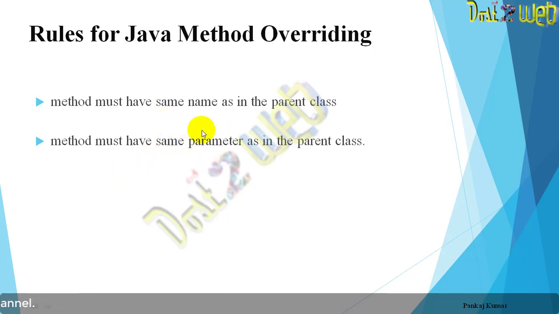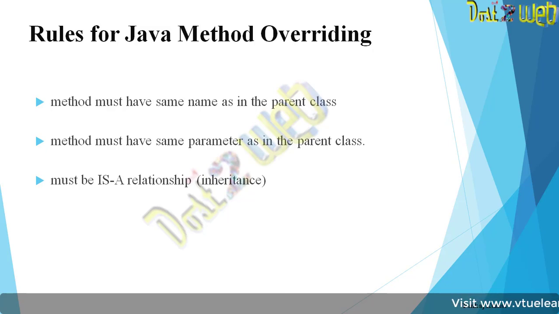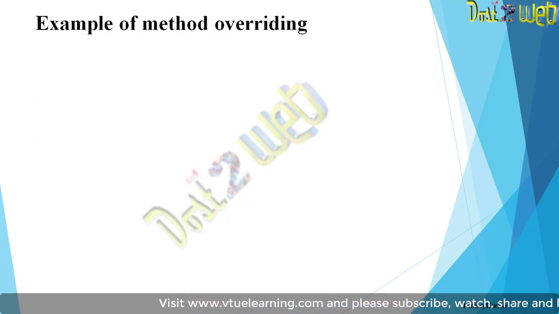That is the second rule. Third, there must be an inheritance relationship. That means the properties from the superclass will be inherited by another class. That is the inheritance concept. So these are the three main points you have to remember when writing a method overriding program.